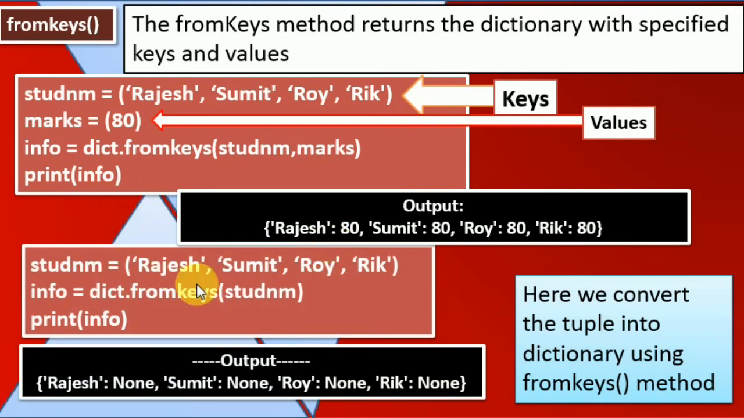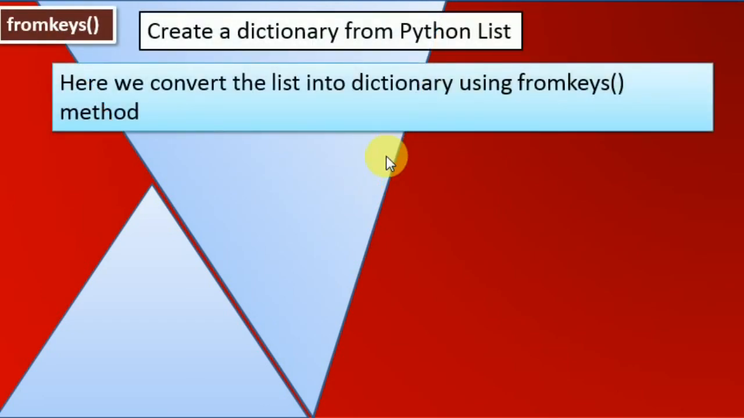Now another example. In this case, I declare student_name Rajesh, Sumit, Roy, and Rick without marks. These are going to become the keys, but the values are going to be empty. In place of that, None is going to be written: Rajesh None, Sumit None, Roy None, and Rick None. We are not passing any values, so it becomes None, but the keys are declared. Now the same fromkeys is used, but this time we create a dictionary from a Python list. In the previous example we converted a tuple into a dictionary; now we convert a list into a dictionary.